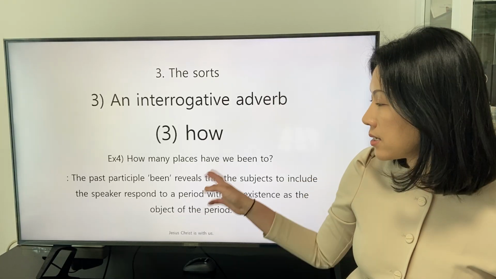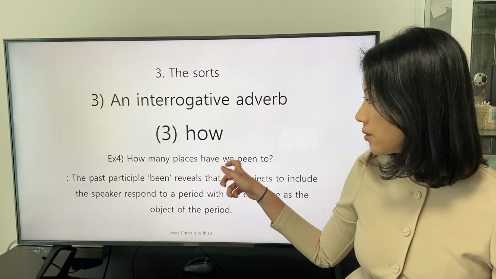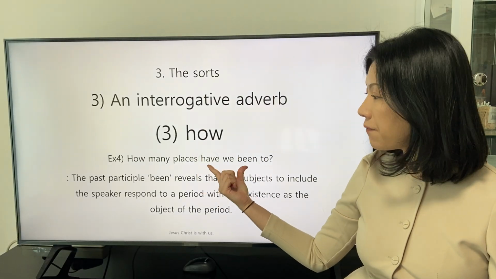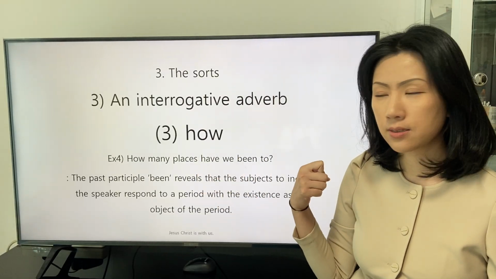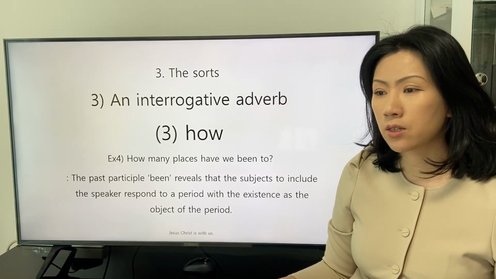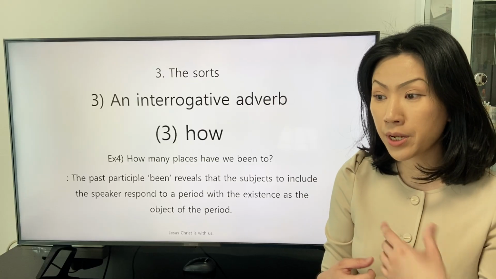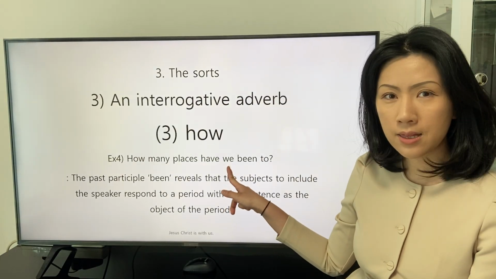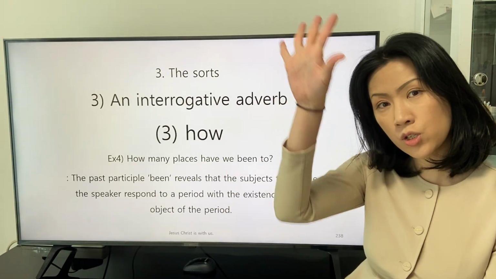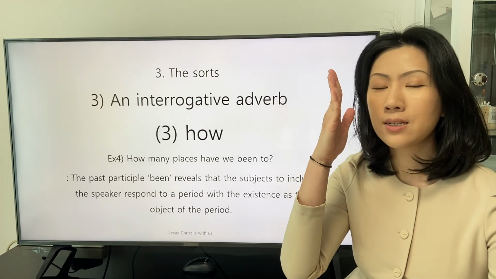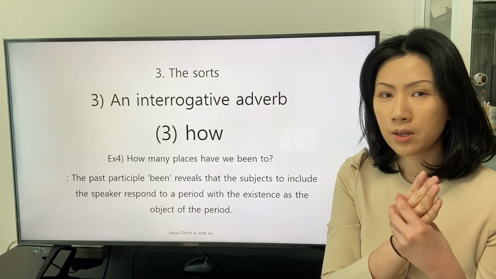And we can see that this clause is stated in the present perfect tense. This means that the speaker tries to describe the experience of the subject that is declared to be completed at the present.